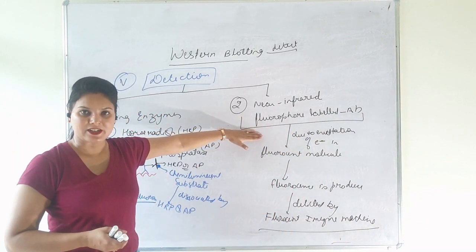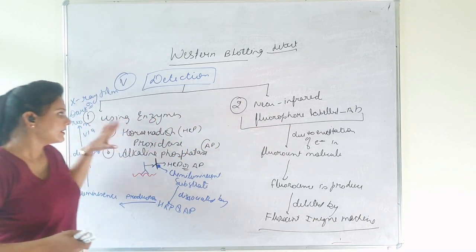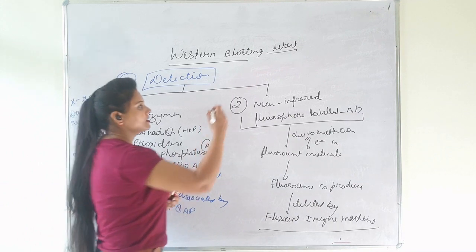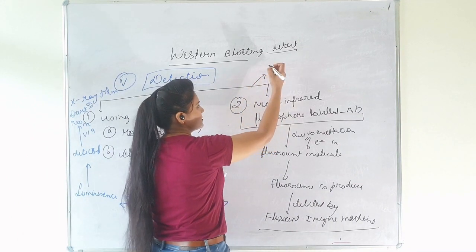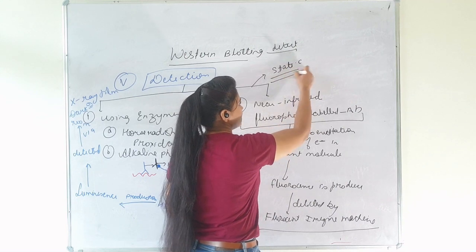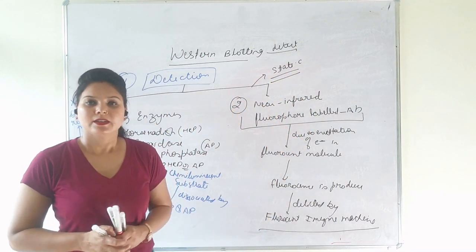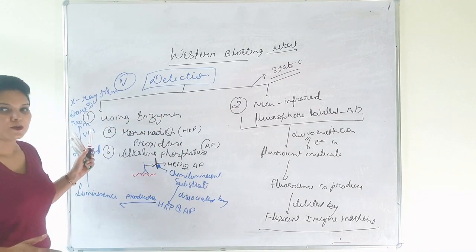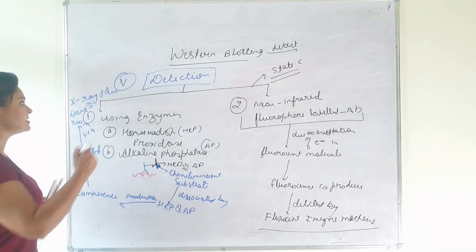This method of detection is more accurate than the detection done by enzymes because the fluorescence produced here is static. Hence, by this, the detection of protein sample is accurate, whereas the luminescence produced in the enzyme method is dynamic.